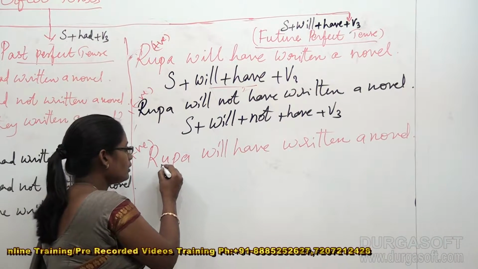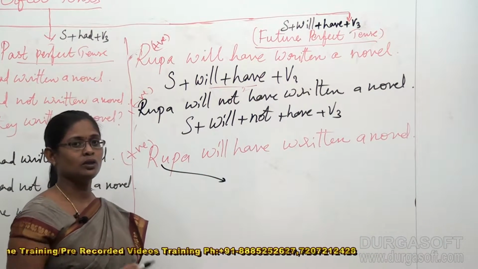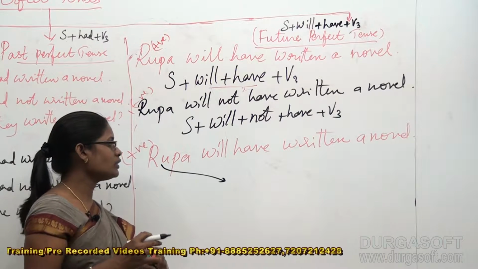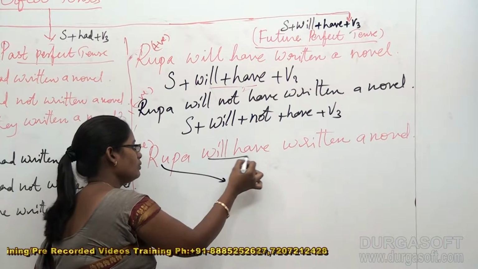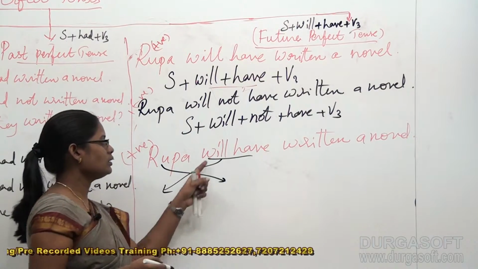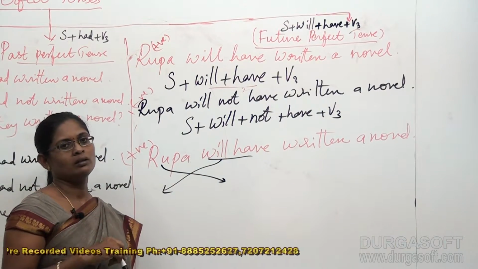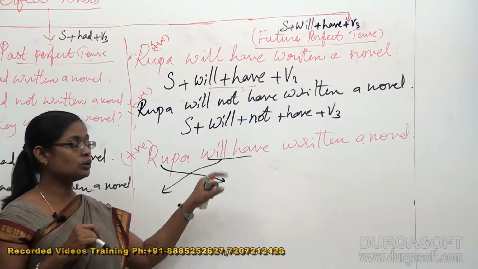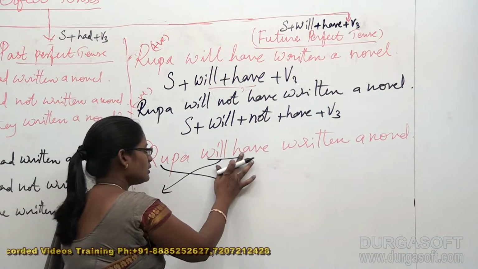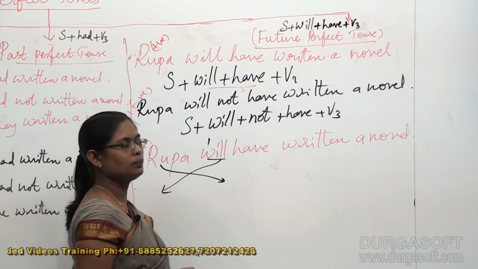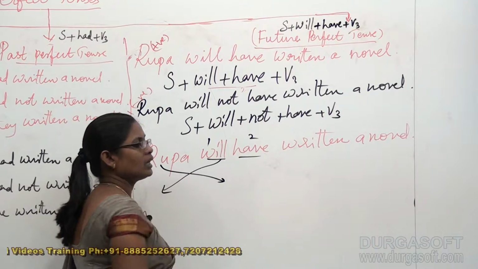No doubt we are going to take this word to the second position, but the confusion arises only in this part. How many words? We think that these two are the same verb, but these are two different words. Always will is treated as the first verb and have is treated as the second verb.